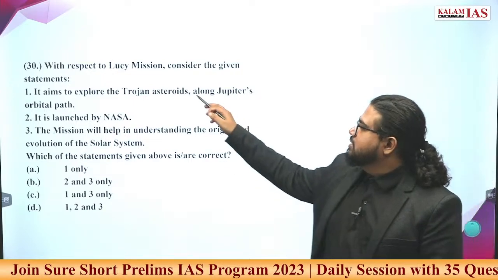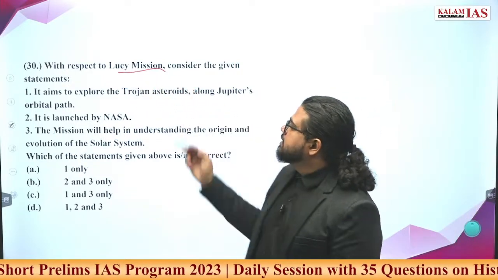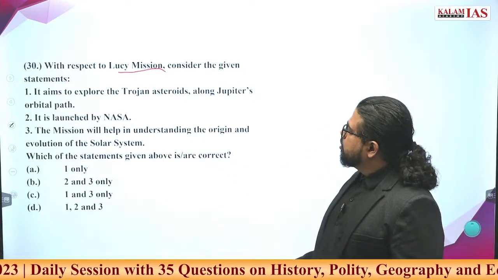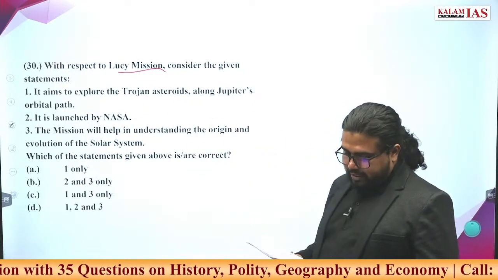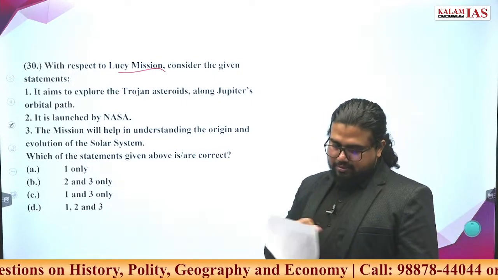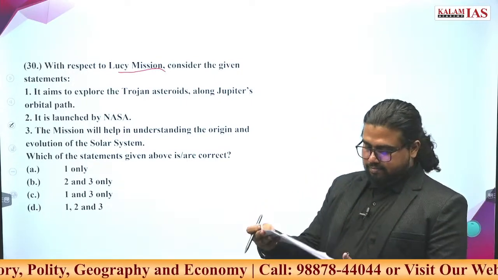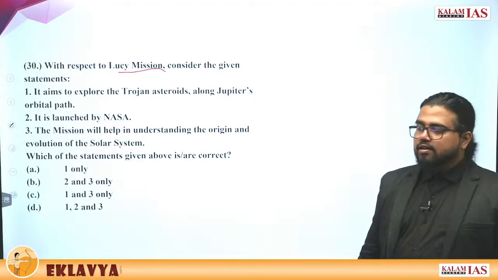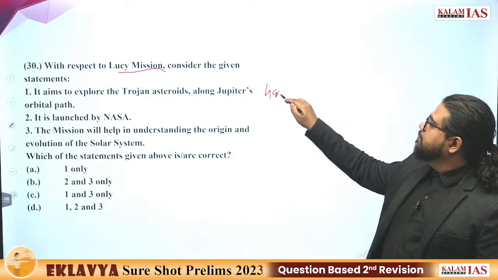Should be easy to answer this. With respect to the Lucy mission, consider the following statements. It aims to explore Trojan asteroids along Jupiter's orbital path. What are Trojan asteroids? Like we told, something which is kept on a Lagrangian point.